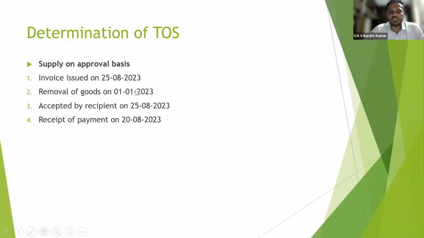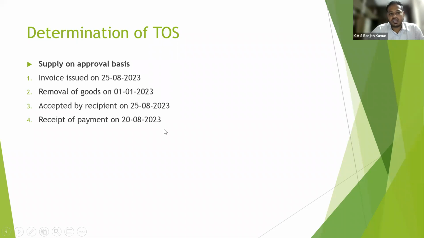So date of removal of goods எப்போ 1/1/2023. Super. Invoice issued எப்போ 25th August 2023. Okay. I accept பண்ணா on same day he has accepted. So accept பண்ணதுனால தான் he has issued an invoice. எப்போ பேமெண்ட் பண்ணிருக்கா, அவன் recipient வந்து receipt of payment is on 20th August. So 5 days before acceptance he has made the payment to the supplier.